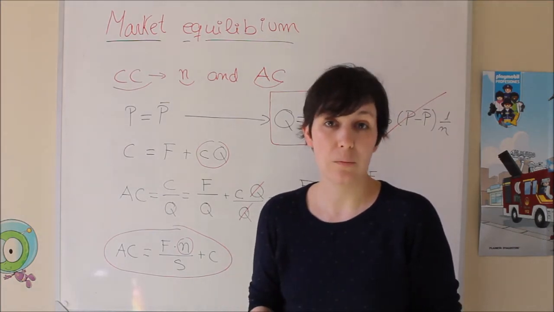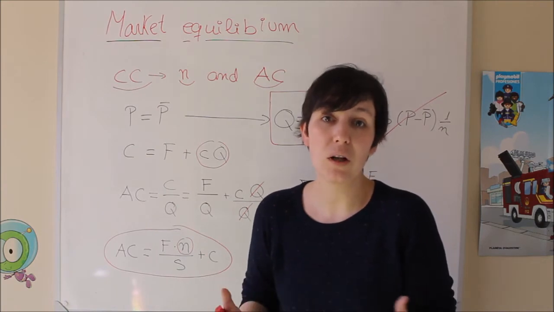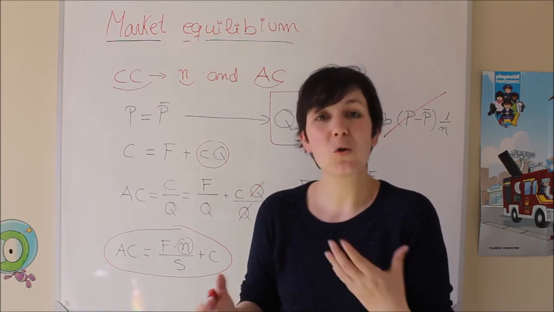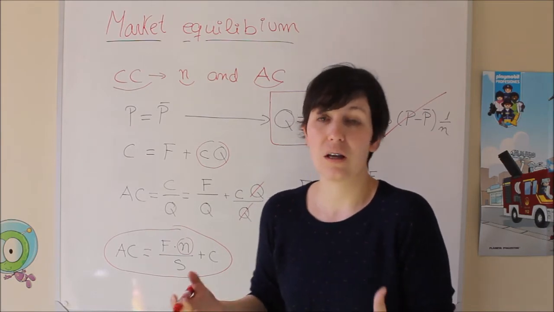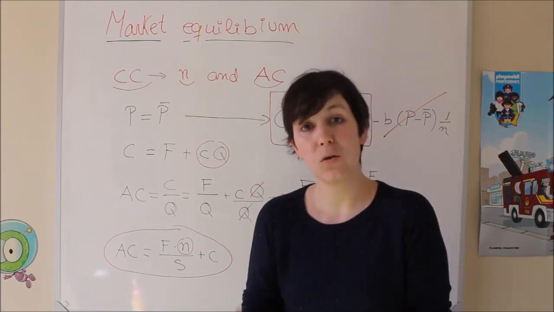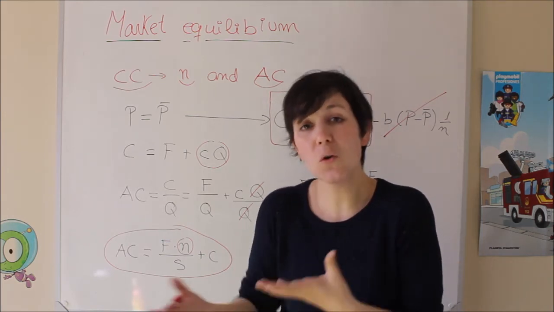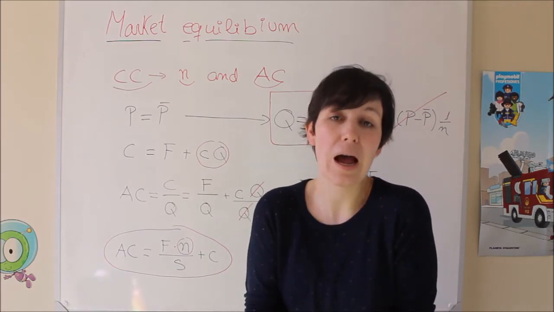And having a lower demand means that eventually you are not going to produce as much as in a case in which the number of competitors is smaller. And because you're going to produce less, that means that your average cost is going to be higher.